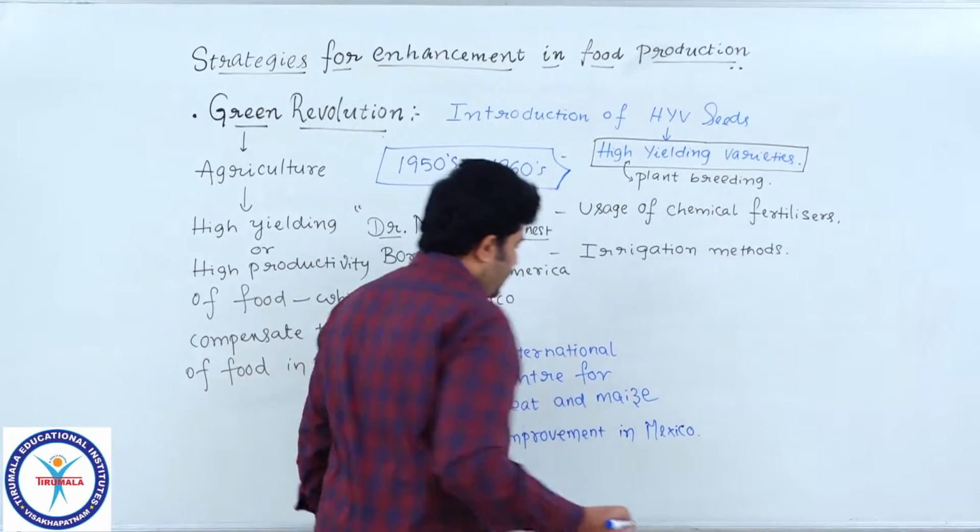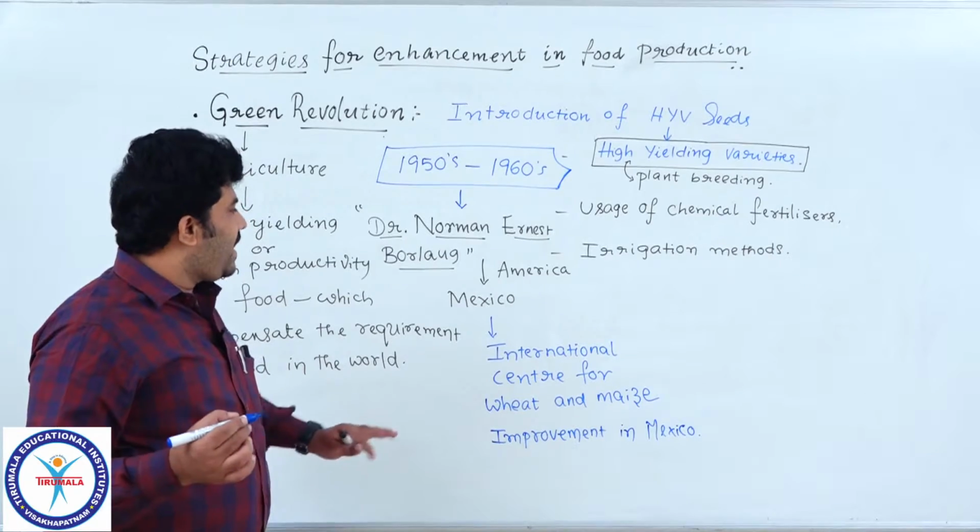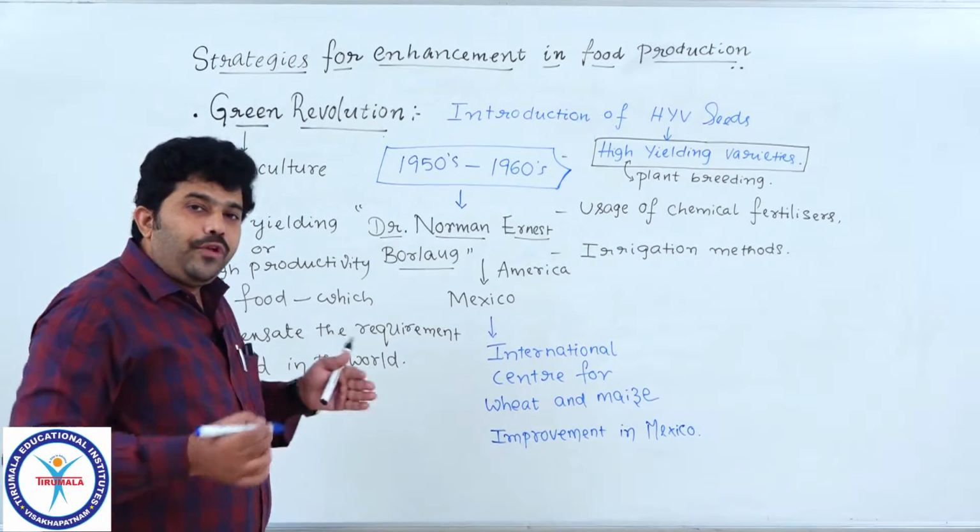In Mexico, that scientist first did all the activities to fulfill his hypothesis.